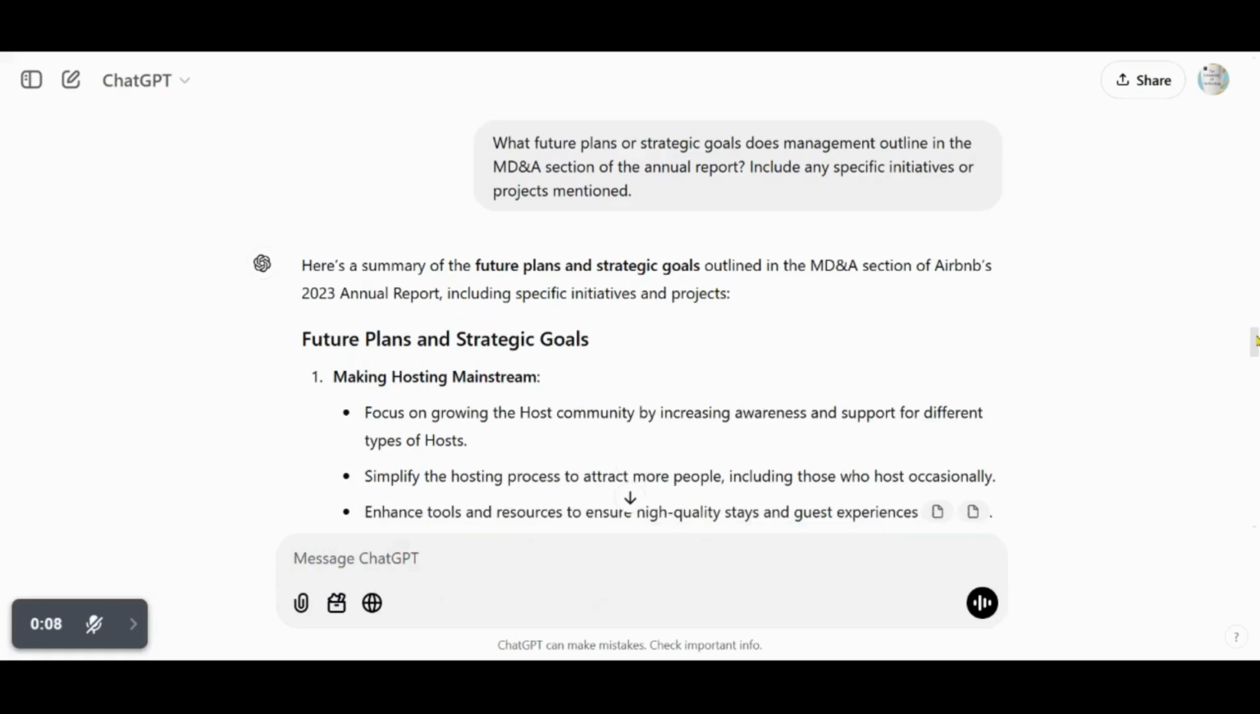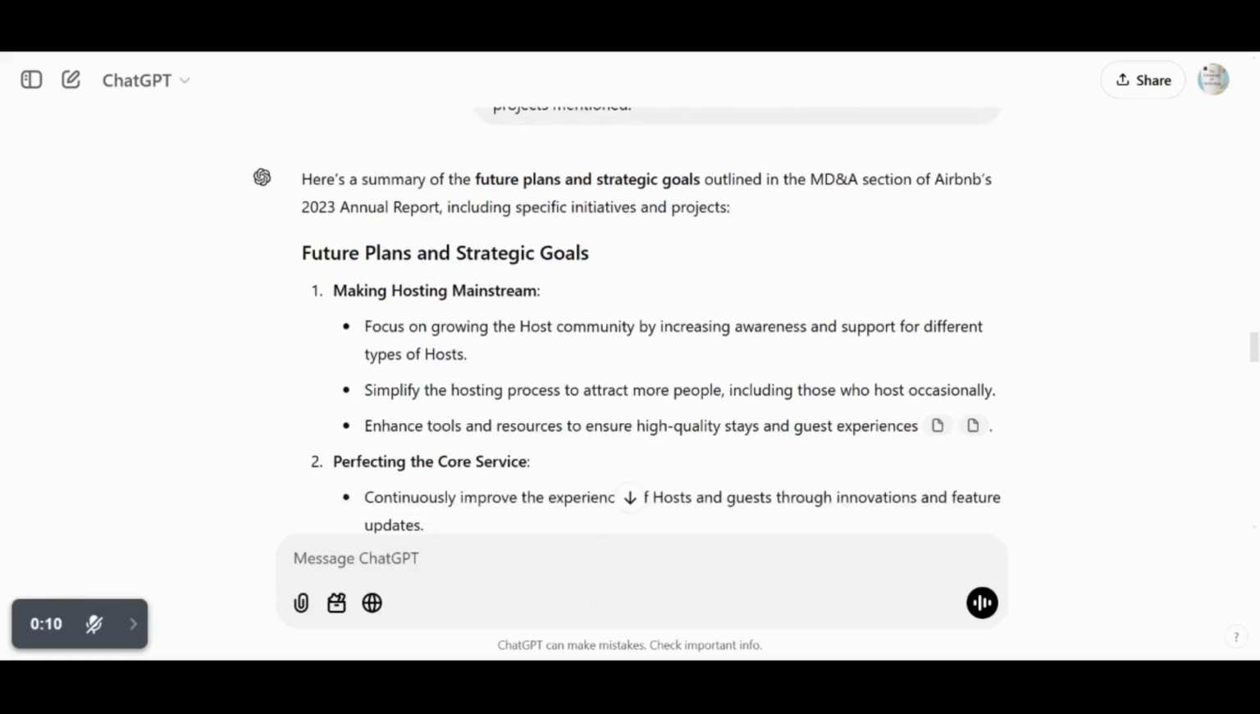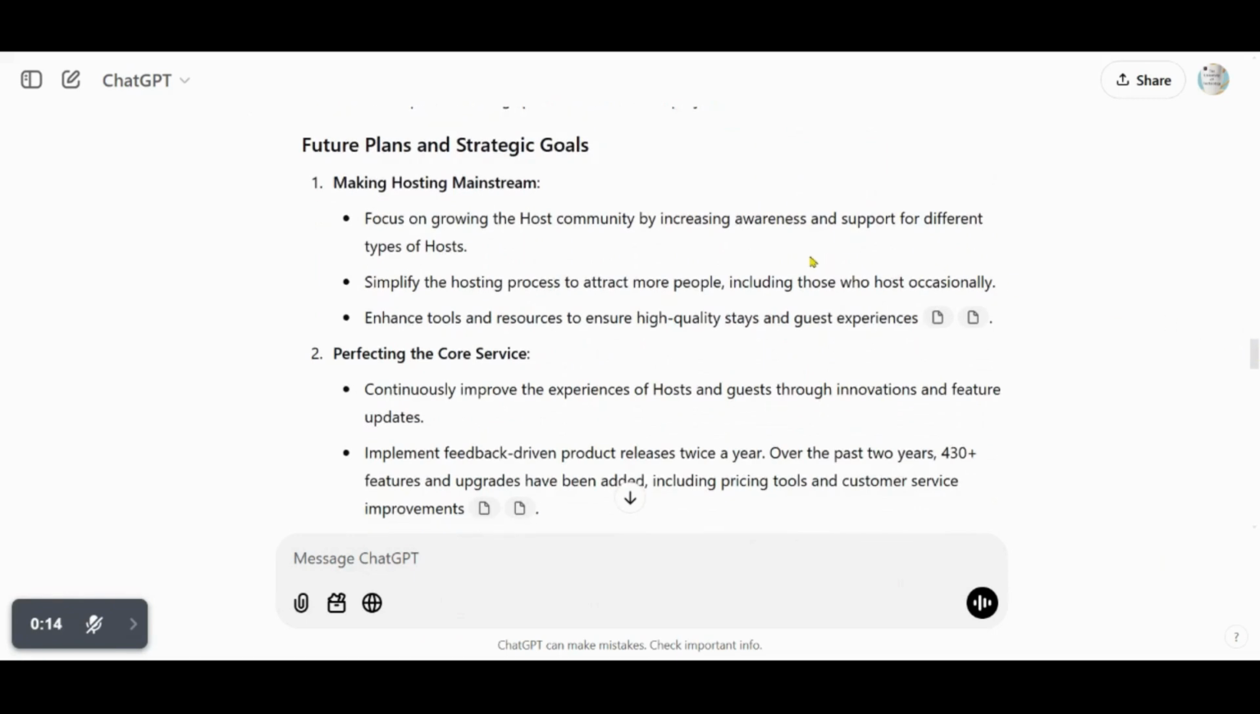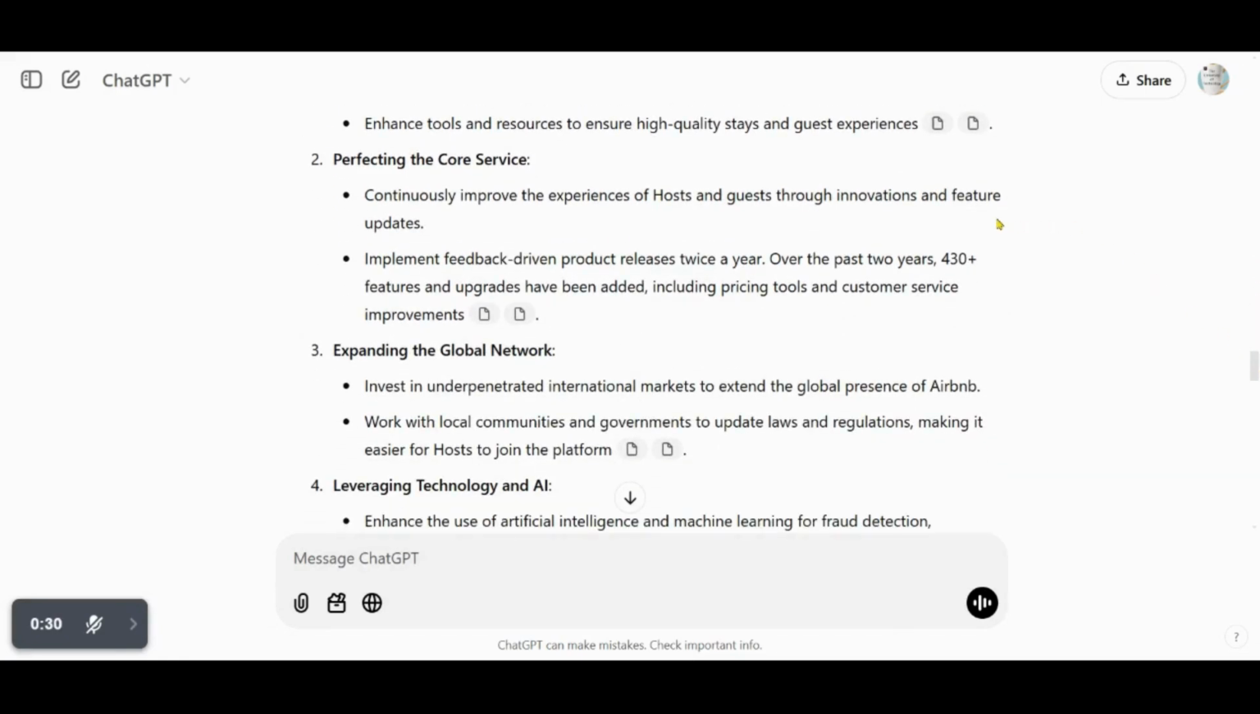Future plans and strategic goals. Making hosting mainstream. Focus on growing the host community by increasing awareness and support for different types of hosts. Simplify the hosting process to attract more people, including those who host occasionally. Enhance tools and resources to ensure high-quality stays and guest experiences. Perfecting the core service. Continuously improve the experiences of hosts and guests through innovations and feature updates.